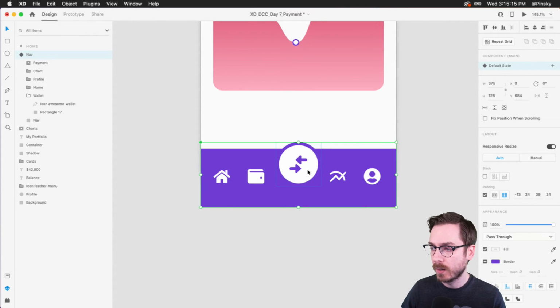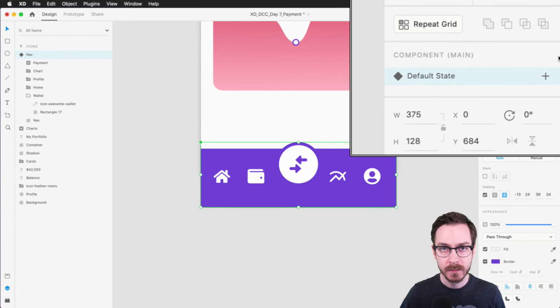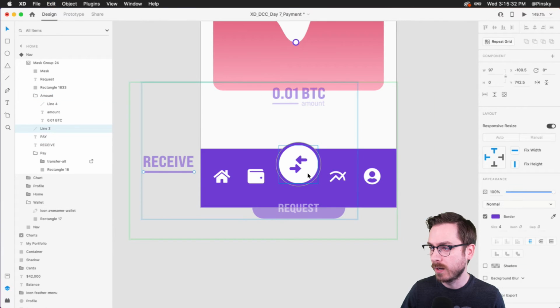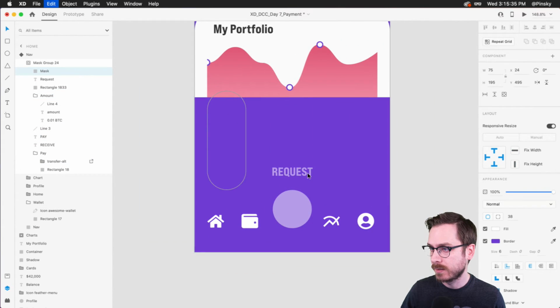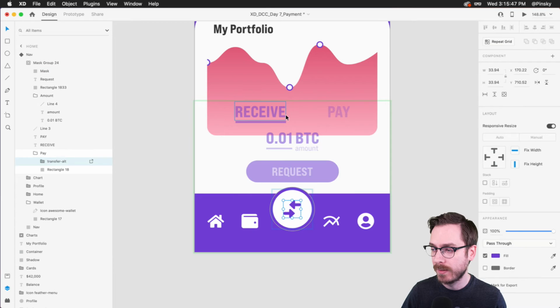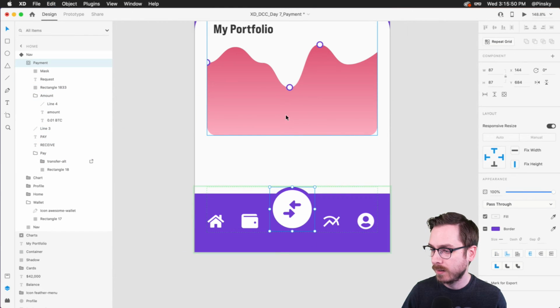That's one thing I want to stress, is that I made all of this inside of the default state, so that when I do create a new state, all of these elements will be available to me to move back into place. What I could have done to make my life a little bit easier, at the point of this right about here, is I could have copied this. That way, when I create a new state, I can just paste all these elements into place. But I'm going to show you the process of moving everything manually, just in case you do go that route. So let me go back, and there we go.